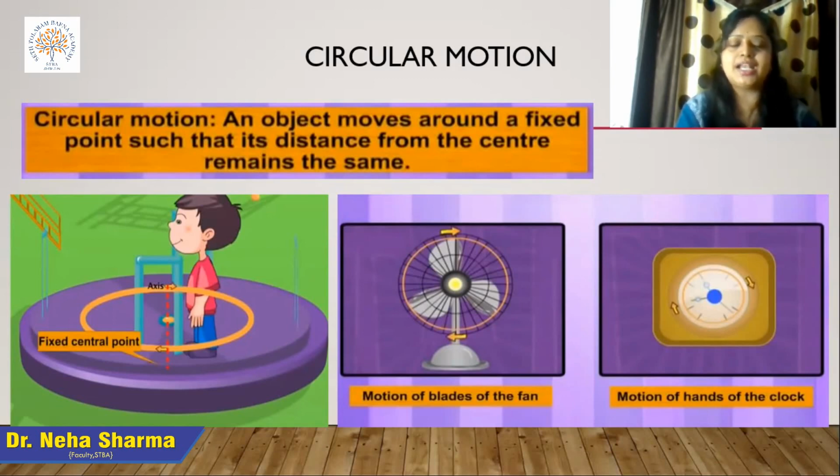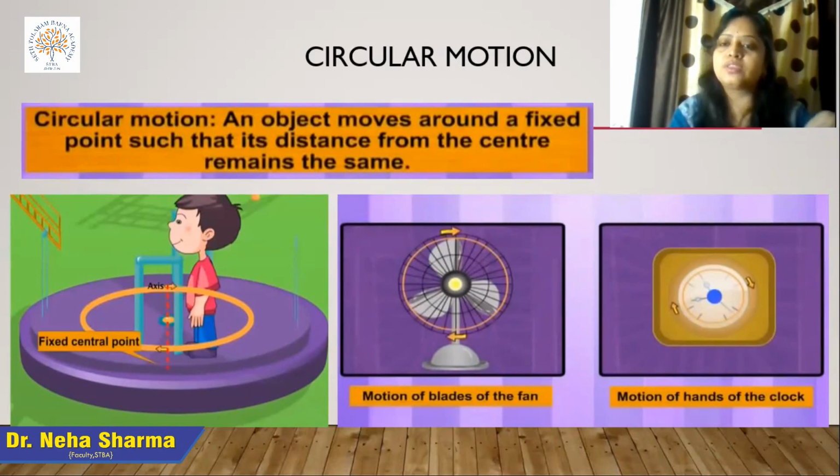Some more examples: the motion of the blades of the fan. You can observe that the blade is moving along some particular axis. Or the motion of the hands of the clock. They are moving around some particular reference point. The reference point is fixed. They are moving but in a circular path. Any object moving in a circular path covers a distance, and the distance from the axis or center point is the same. In that case, this type of motion is defined as circular motion.